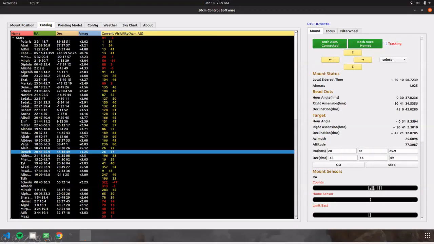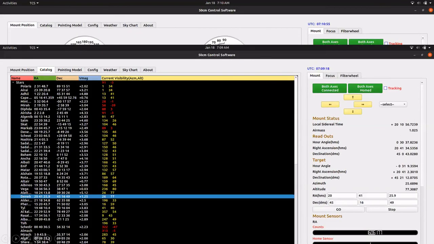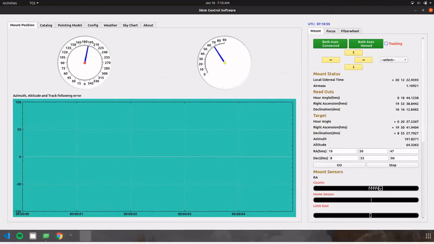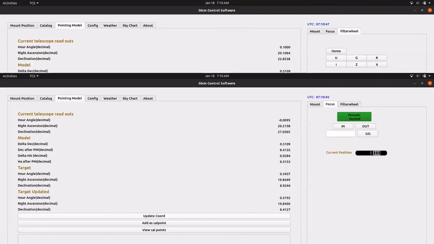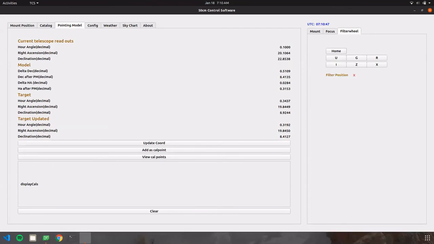This is a screenshot of the observatory control system that has been developed in-house. Here we can see the catalog of different stars which can be provided. On the right bottom, we have the different displays like the home sensor, limit, etc., and the array counts and encoder displays. In the next slide, here we have the go-to, where we can see the azimuth and elevation location of the telescope. The third thing, in the right box, we can do all the focusing. And the fourth one, we can place the filter wherever it is intended.